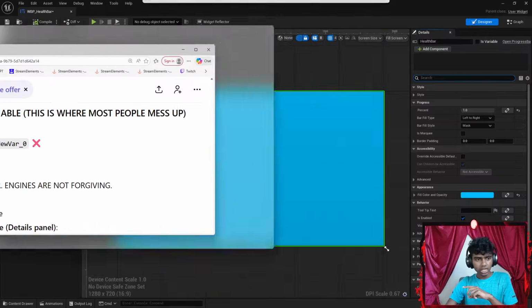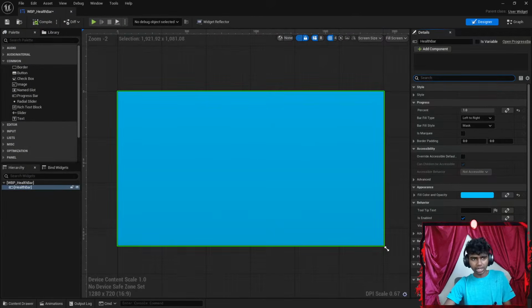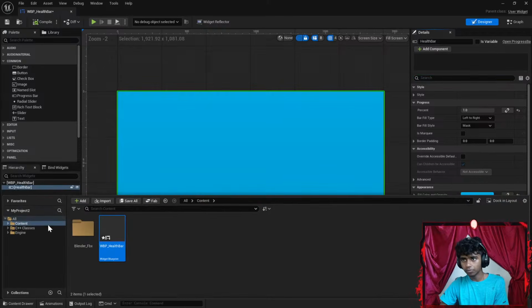Okay, maybe I get Sensei slash ChatGPT in the other window because I do want to read that again while I actually look for the place. So it says to open my content drawer. Double click in the content drawer. So I see the content drawer.